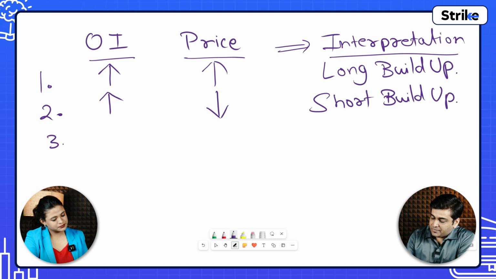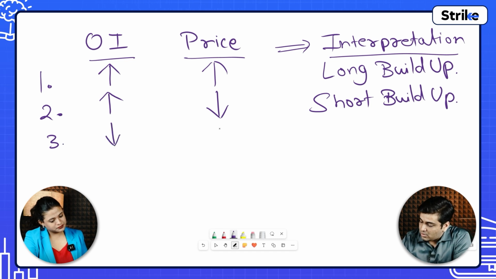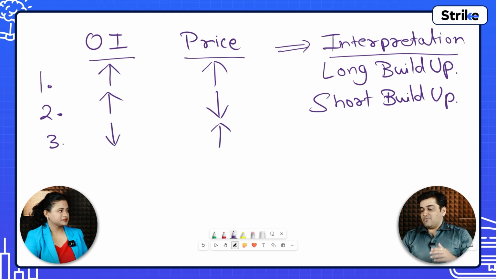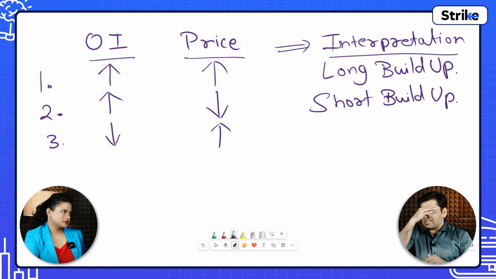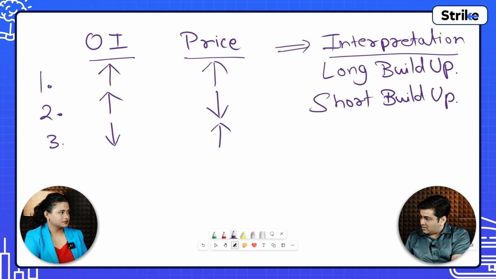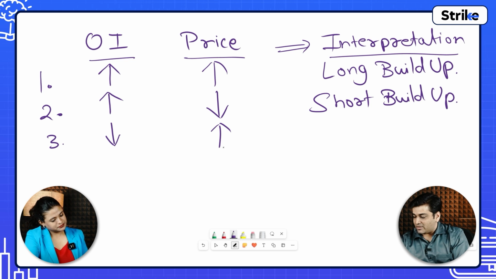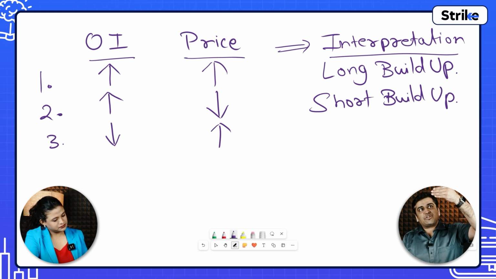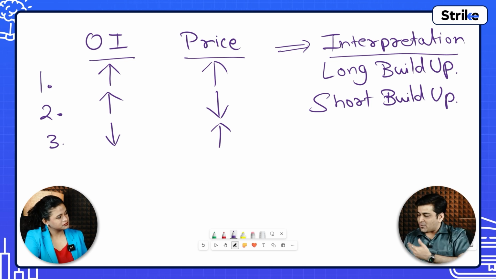Now the third possibility, that OI is decreasing and price is increasing. Now listen, when there is a short build up, the security prices have already gone down. All right. So those who have created short positions on the top, they will square off. When they square off, meaning they are buying, they have sold first and now they are buying it. So when there are more and more people who are buying, prices will come up a little bit. So that's exactly what is happening. When the prices are coming up, and whatever short positions were built up over here, now at the bottom, that short is getting covered, meaning squared off.